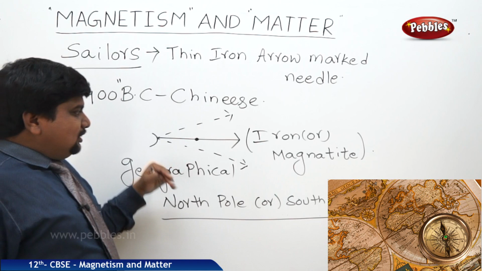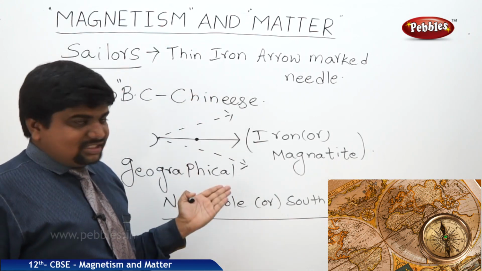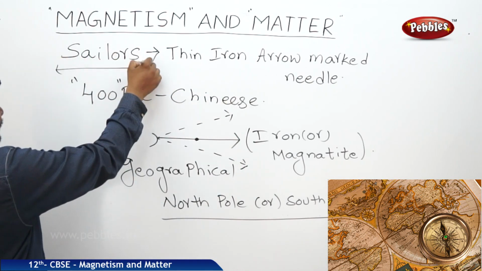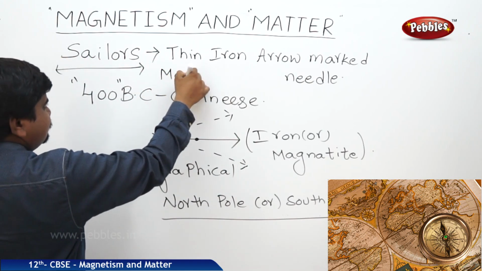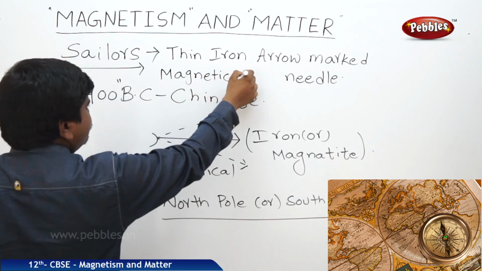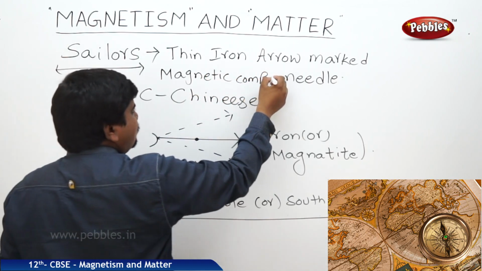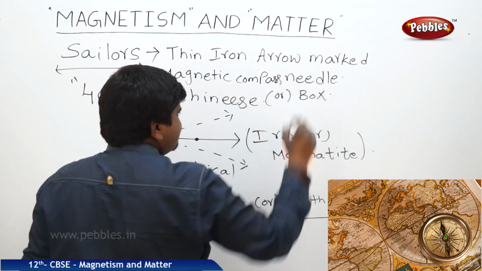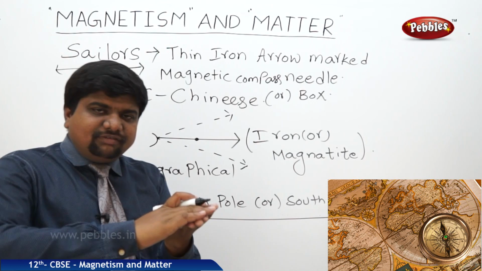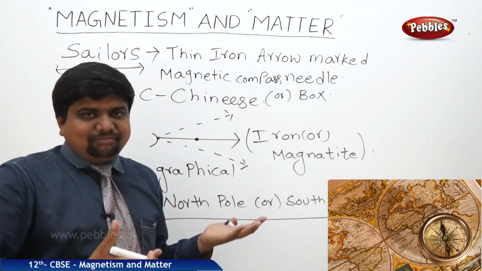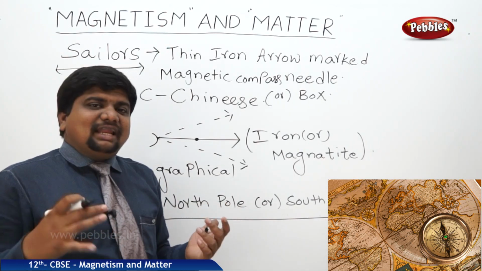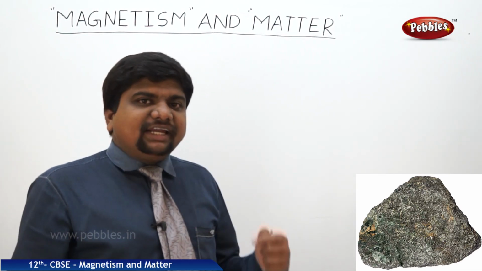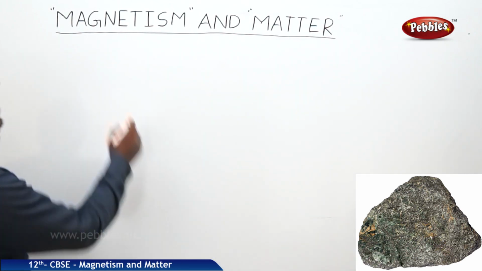What we can understand from this concept is that this was called the magnetic compass box, or compass needle or box. The box is coated with glass inside the magnetic compass needle and surrounded by a plastic dome. Another example of this magnetic behavior of matter is lodestone.